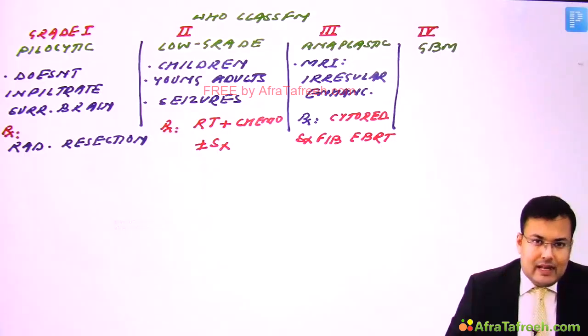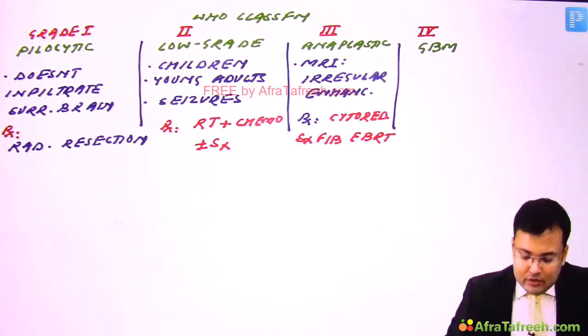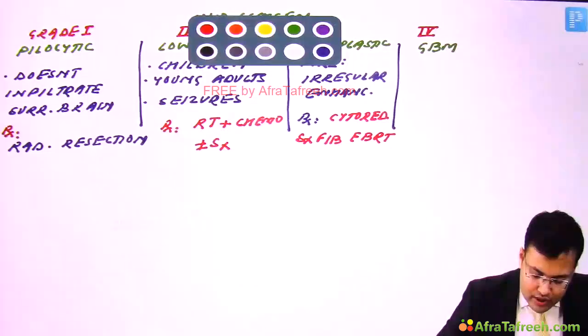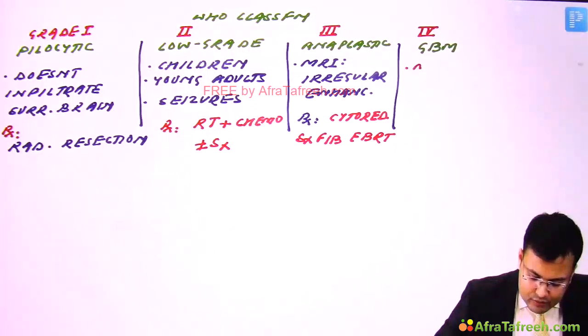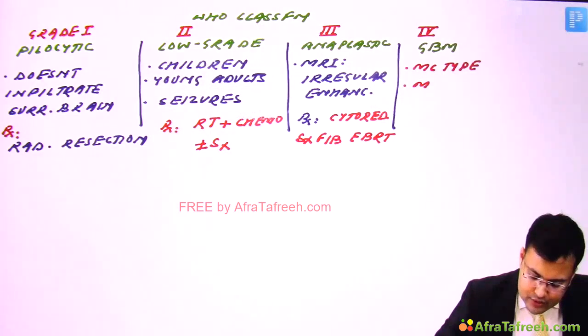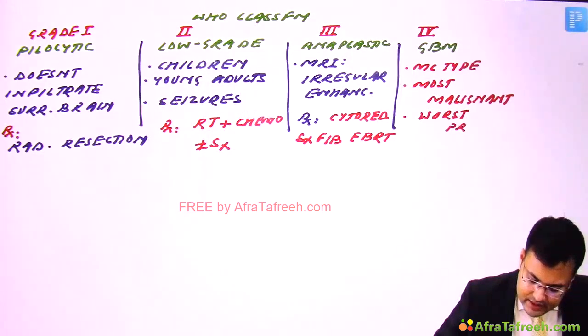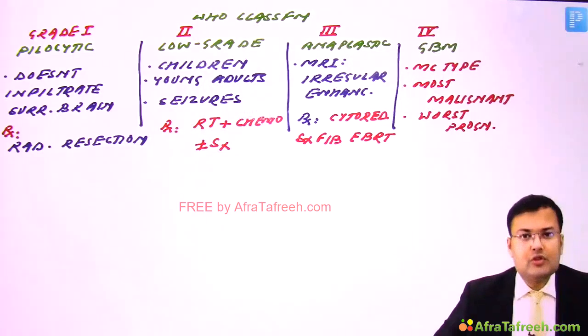Most malignant astrocytoma, glioblastoma multiforme. Having worse prognosis, glioblastoma multiforme. So 3 important points. Overall, this is most common type. It is most malignant and having worse prognosis.